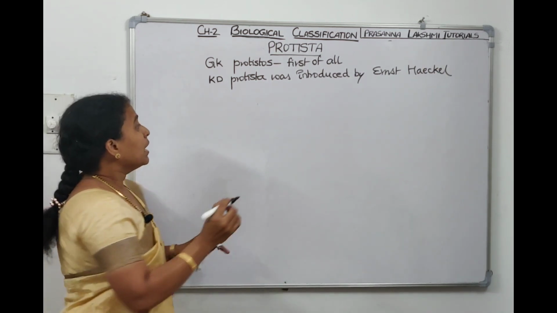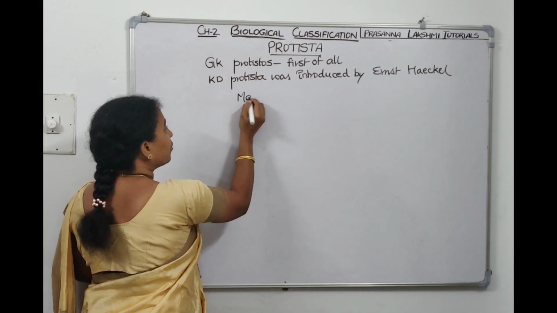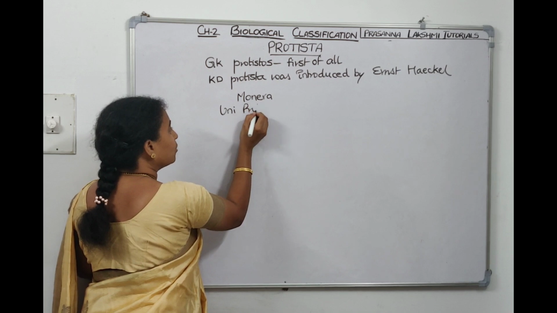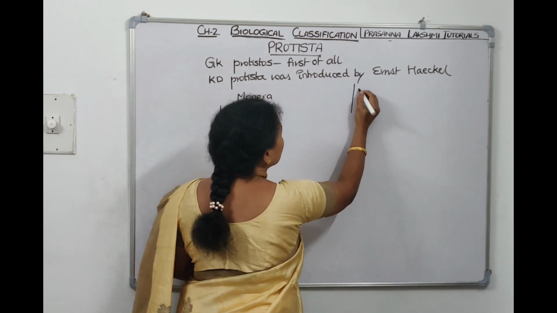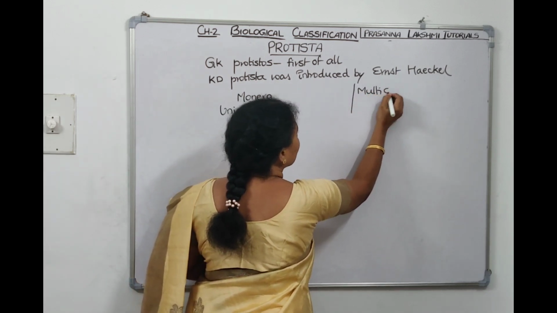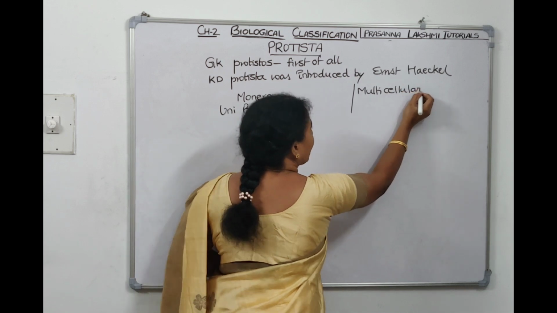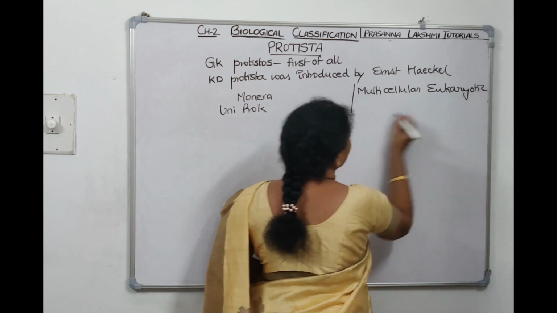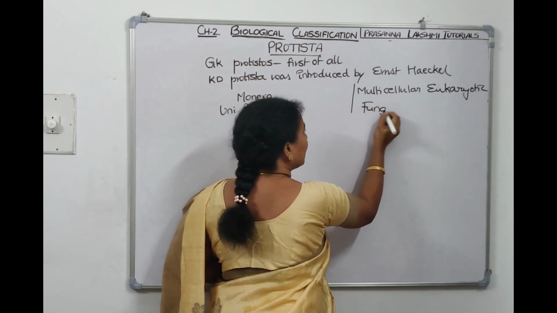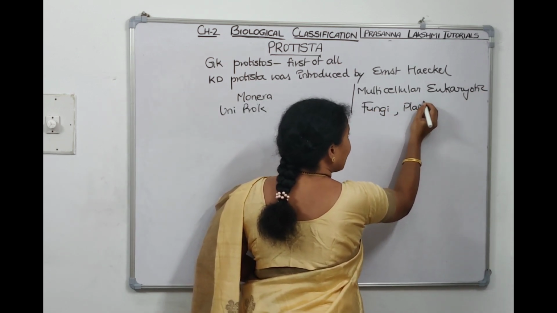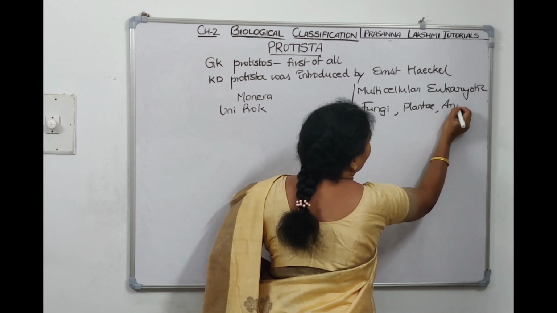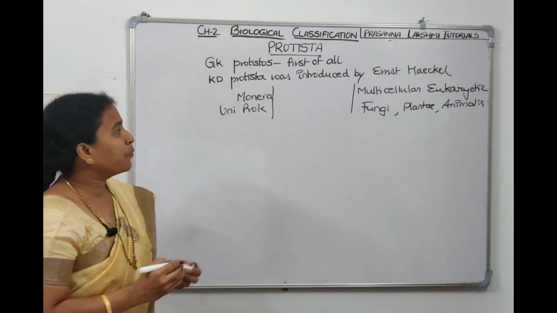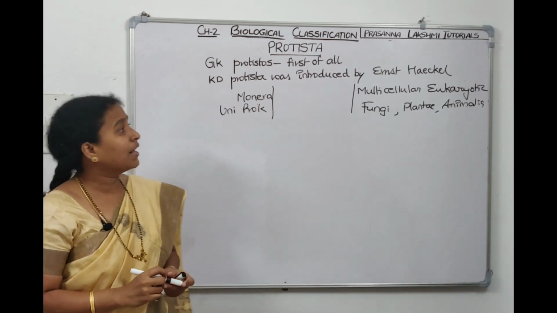Now if you see, here we have the first kingdom Monera, which is unicellular prokaryote, and on the other side we have multicellular eukaryotes. We have multicellular eukaryotic kingdoms like Fungi, Plantae, Animalia. Now one end we have unicellular prokaryote, the other end we have multicellular eukaryotes.